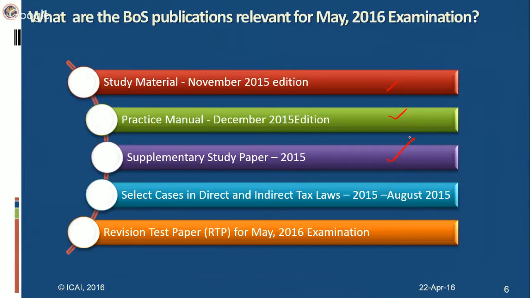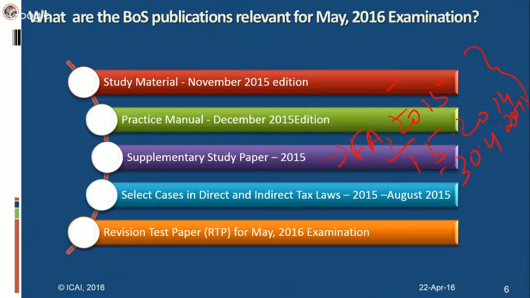Now, in case you have the earlier edition of the study material, the November 2014 edition, you can read it along with the supplementary study paper 2015, which discusses the amendments made by the Finance Act 2015 and circulars and notifications issued during the period from 1/5/2014 to 30th April 2015. So in case you have the earlier edition, you have to read it along with the supplementary study paper.